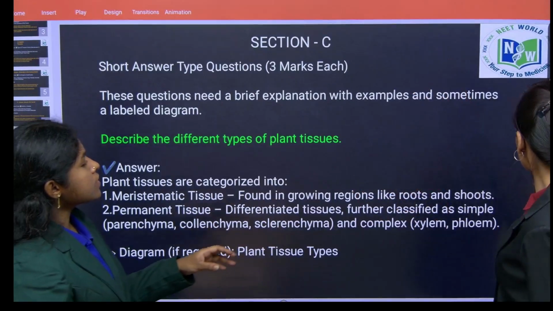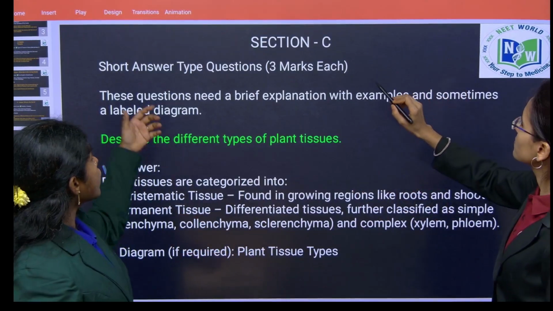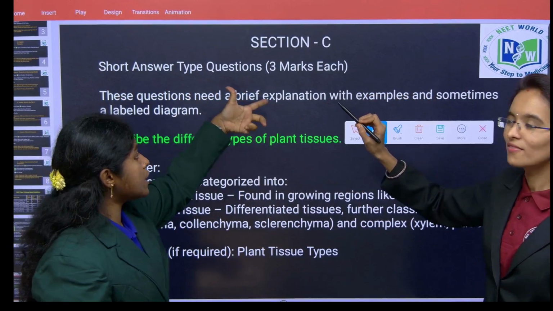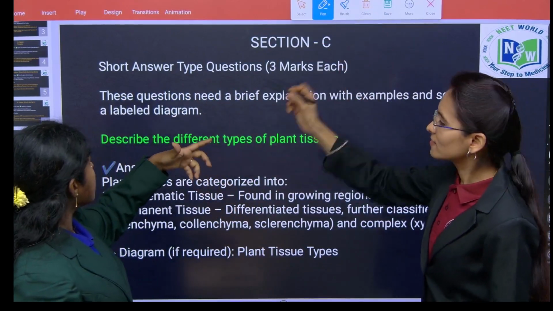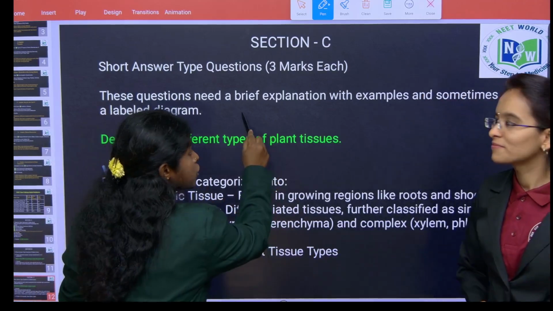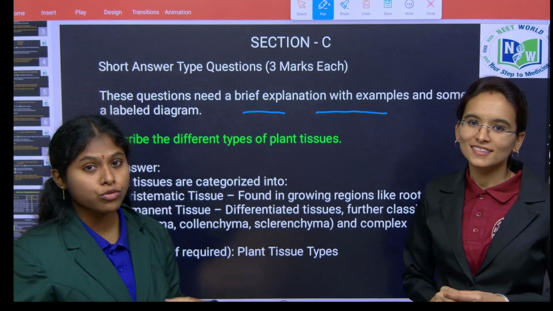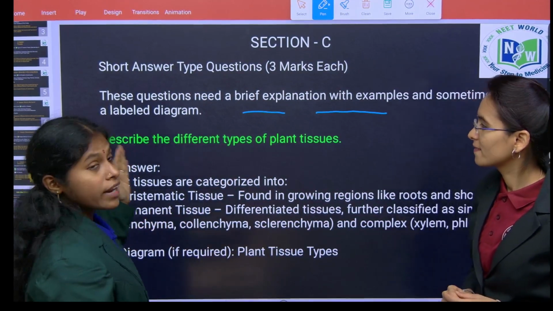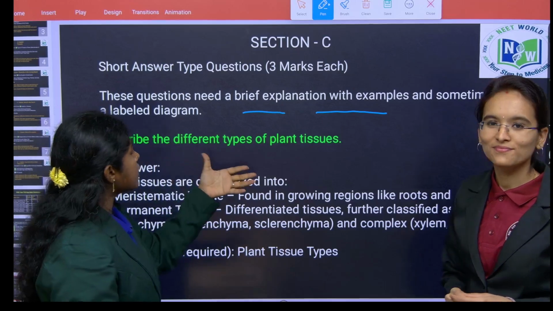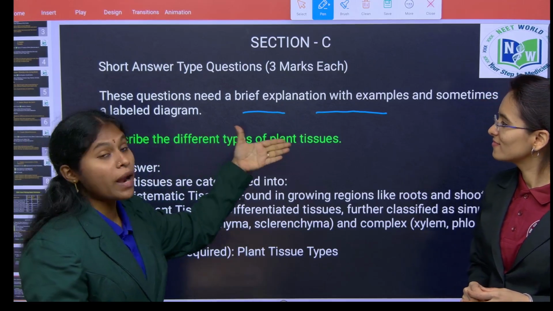Next, coming to section C, they are short answer type questions. Each carries 3 marks. These questions need brief explanation with examples if required. Sometimes you have to draw diagrams also in these questions. For example, here they are asked to describe the different types of plant tissues.